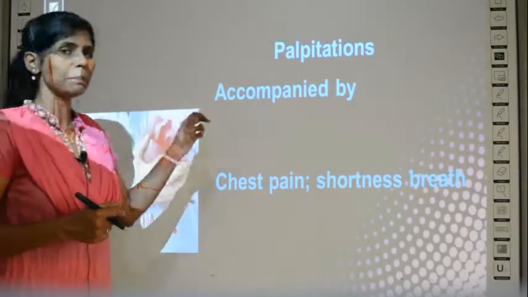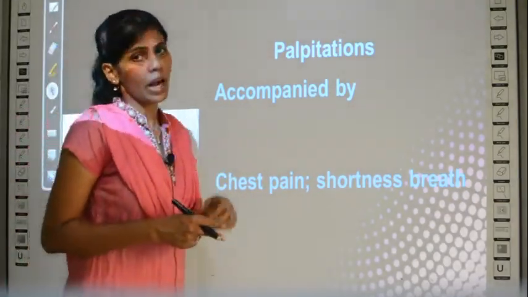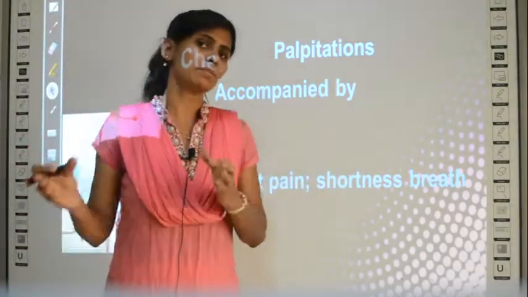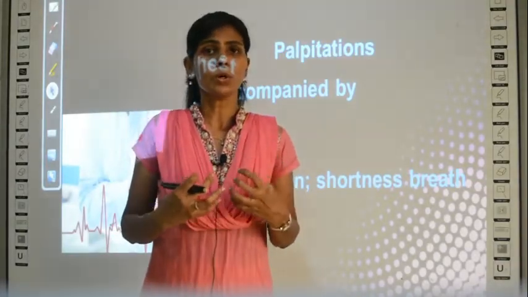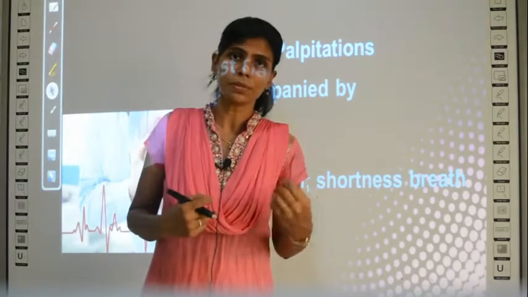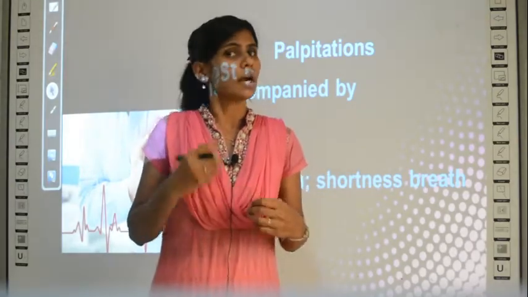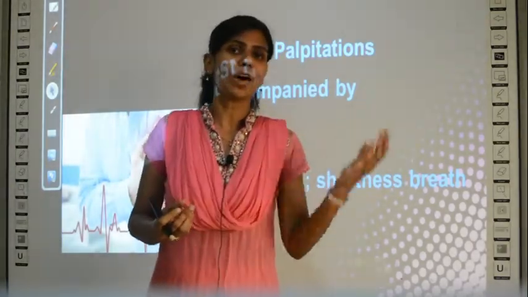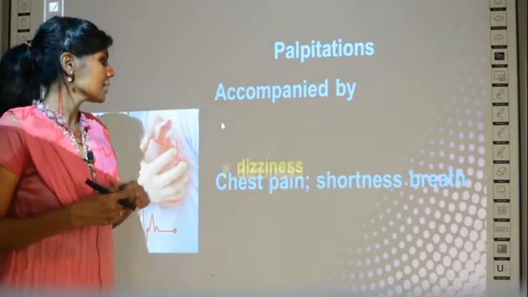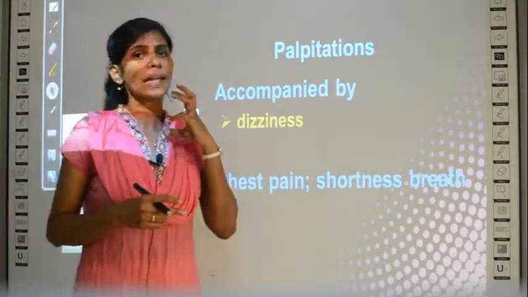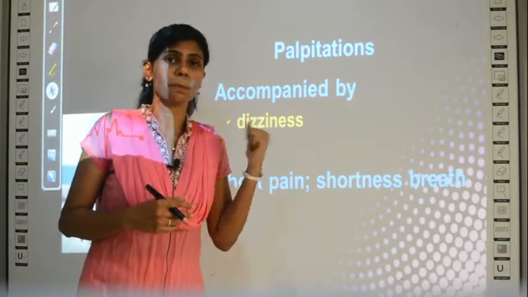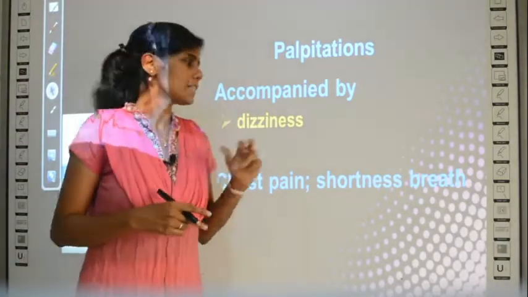What is it accompanied by? What is accompany? Accompany means along with these major symptoms. What is the major symptom? You know, faster heartbeat is the major symptom for palpitations. What is accompanied along with the fast heartbeat? There are certain conditions like dizziness. What is dizziness? You feel like fainting. The person with palpitation will feel like fainting.